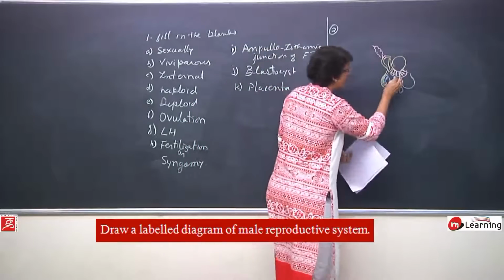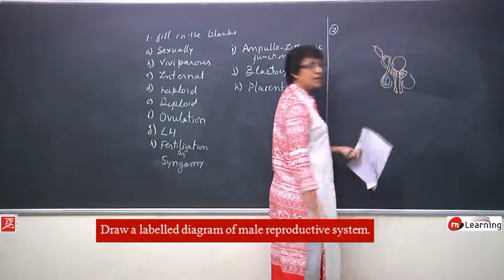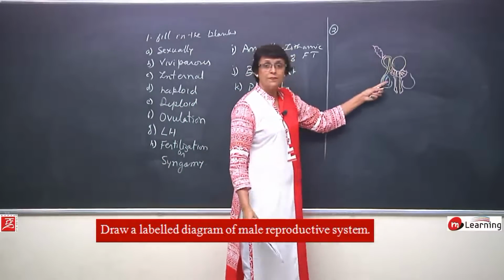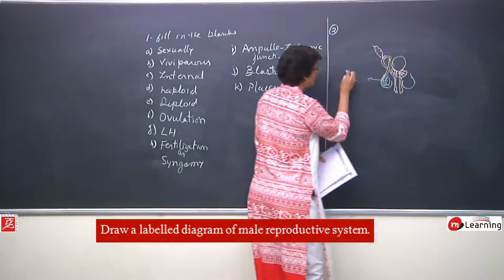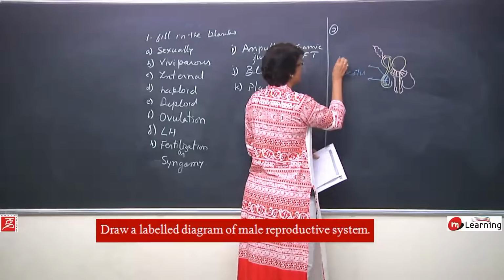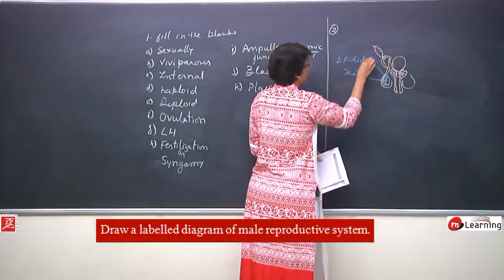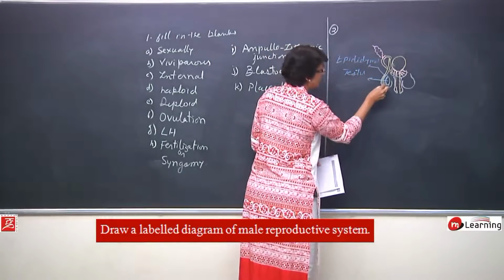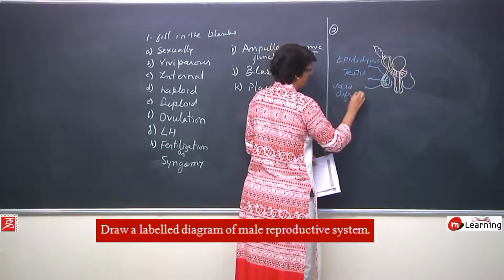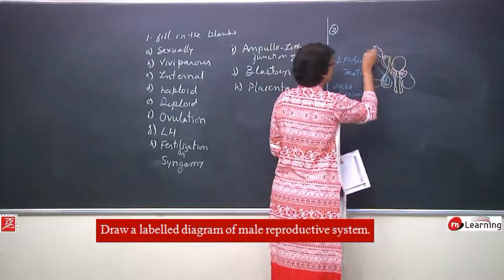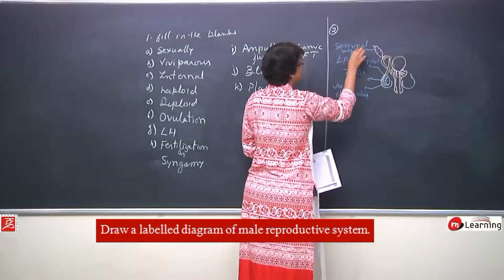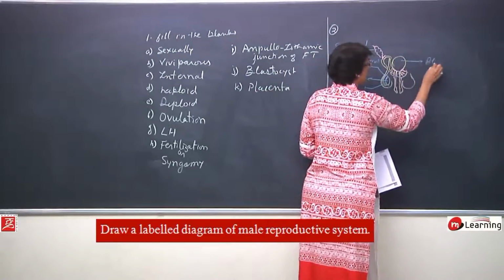Plus at the base of the penis there are 2 small glands here which are called Cowper's glands, and then label all these structures: testis, epididymis, this blue gland which we have drawn here is the epididymis, this tube which is going up is the vasa deferentia, this gland is the seminal vesicle, this structure is the bladder, the urinary bladder.